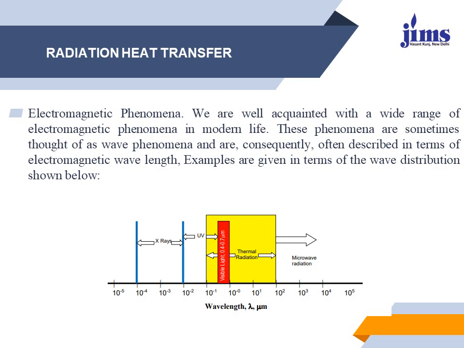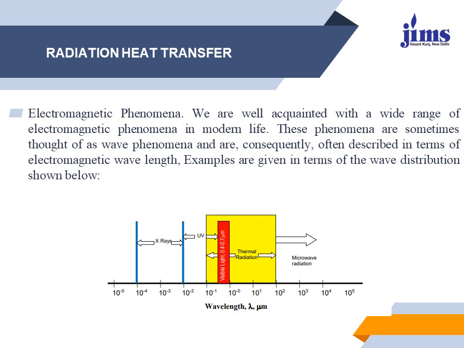The emission of thermal radiation, in the range between 10 to the power minus 5 to 10 to the power 5, depends on the nature, temperature, and state of the emitting surface. However, with gases, the dependence is also upon the thickness of the emitting layers and the gas pressure.